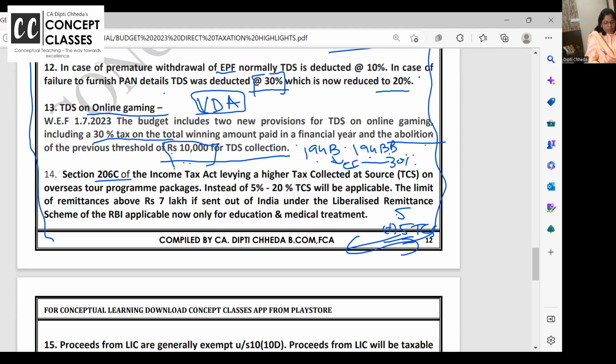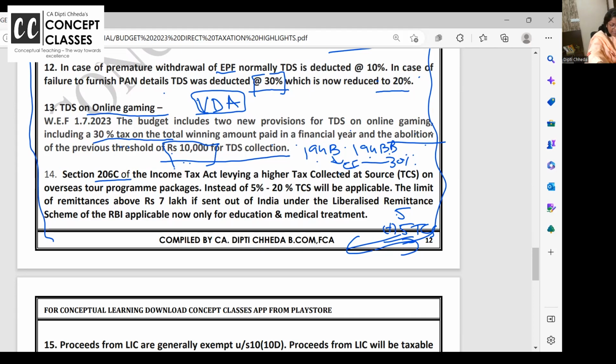Got it? So for overseas tour package, there was no limit earlier also. Now, if you take an overseas tour package, foreign travel, then TCS is going to be collected at 20% instead of 5%. Secondly, if you are taking converted currencies, like I am traveling to London on my own, no package taken, but I want the currency, or I have to go to USA, so I have paid rupees and I want dollars.